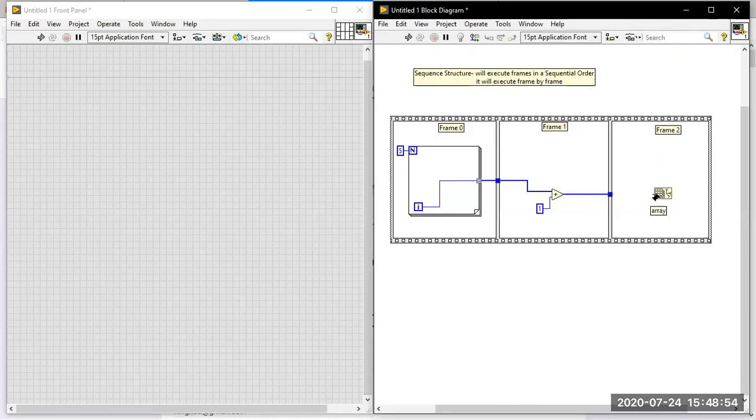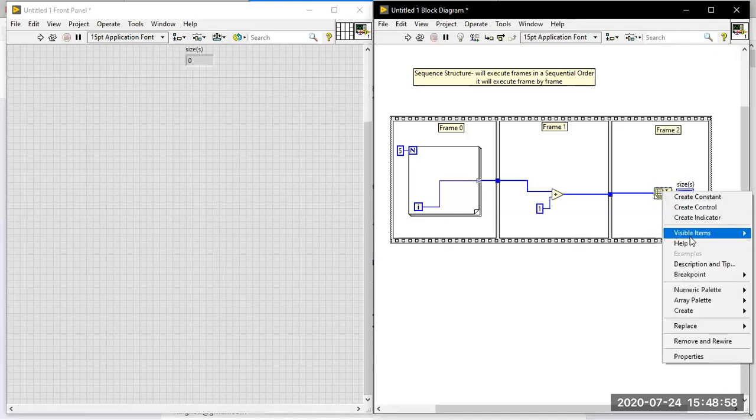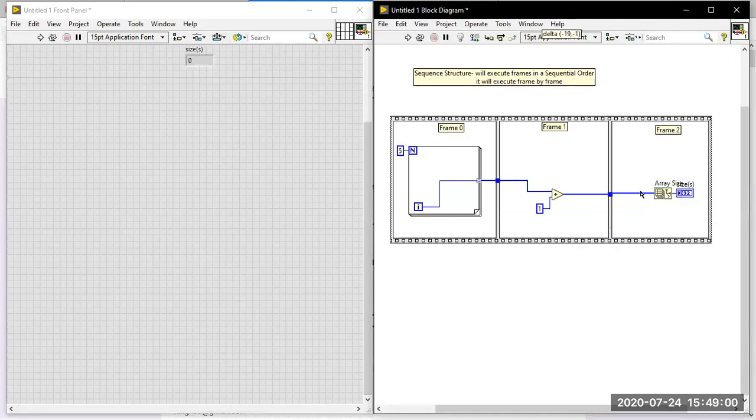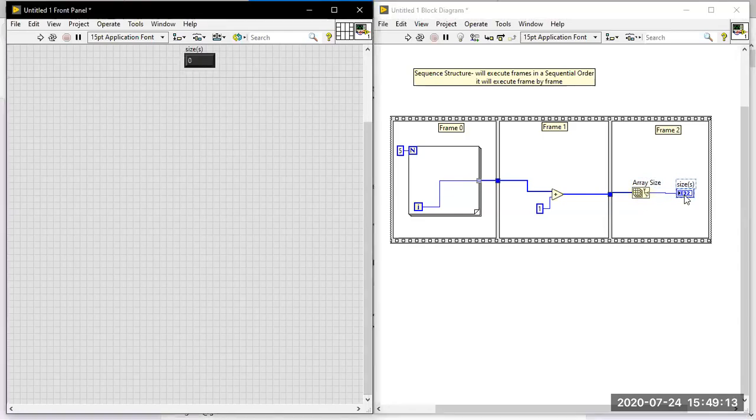Now right click, go to the array palette, and take array size here. Now tell me, what is the size indicator you will get after execution of this sequence structure? Tell me the answer quickly. You have to execute every frame over there, then only you can identify the answer.